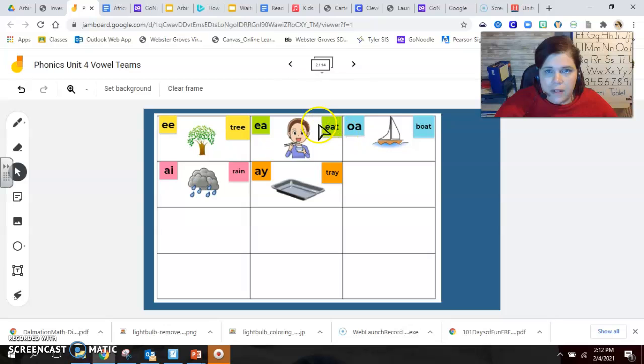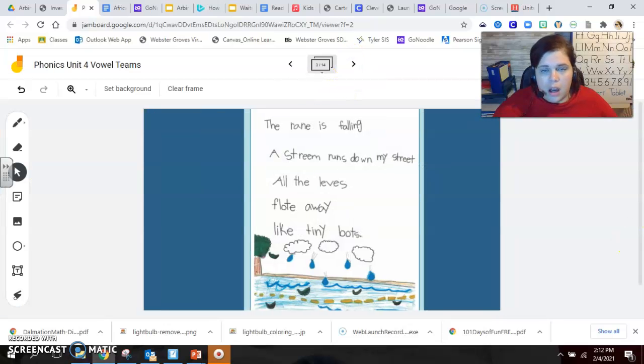And I have a poem on this slide that I want to share with you that a former student wrote. It's called The Rain is Falling. I'm going to read it through to you one time. Then what I want you to do is get out your whiteboard and get out your linking chart that we just made, the vowel team chart. She did a wonderful, beautiful job on this poem, but there are a lot of vowel team mistakes and things that we can fix here. And so we're going to do that as a class. So I'm going to read it to you first.